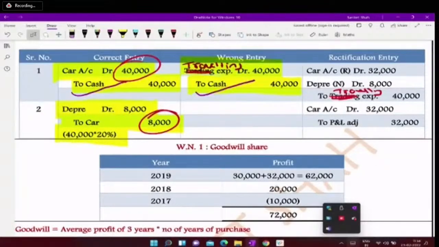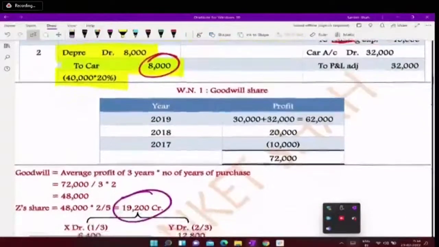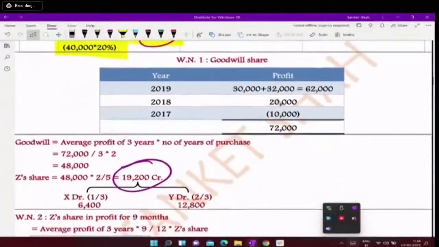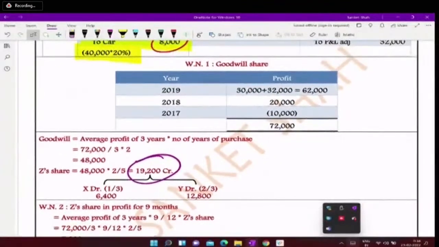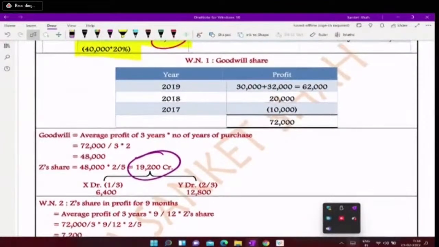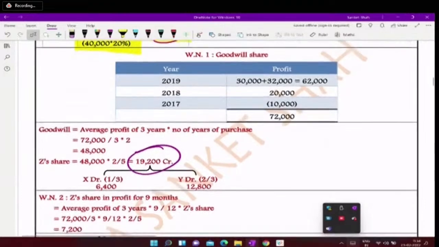Correct entry, wrong entry, rectification entry. Goodwill share. And don't think these questions are difficult. Always remember, try to solve these questions. Though you are finding these adjustments difficult, at least you heard some of my theory, so you can find it out easily. You can correlate it.